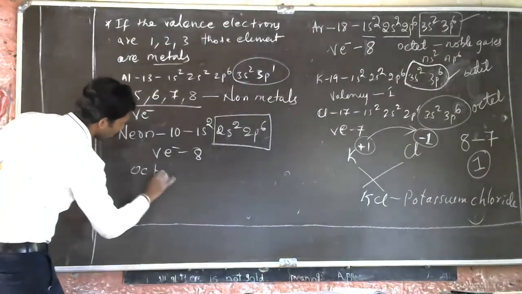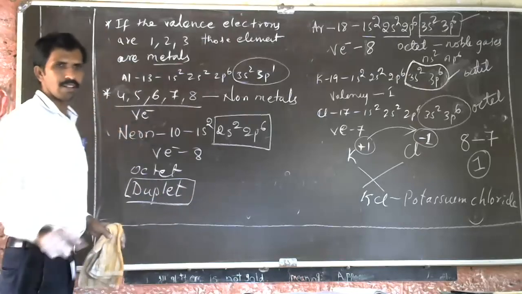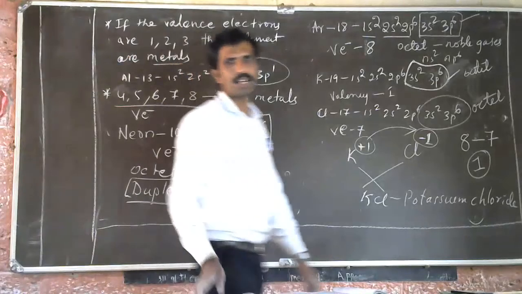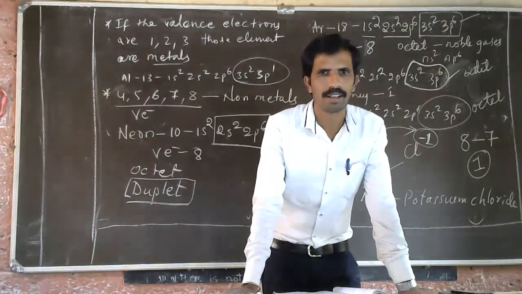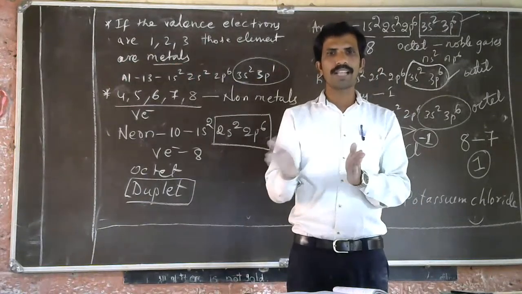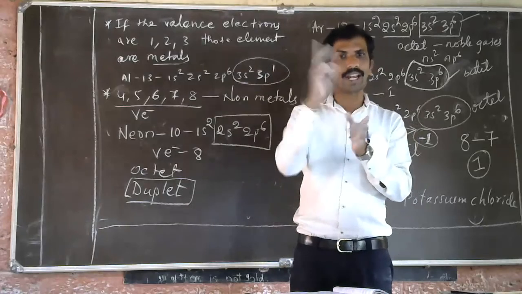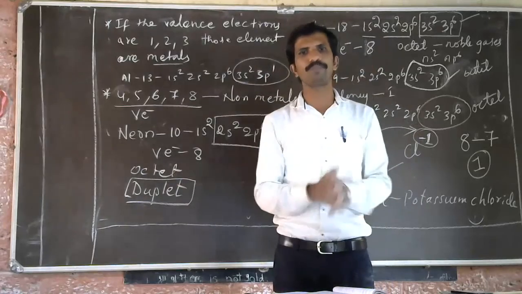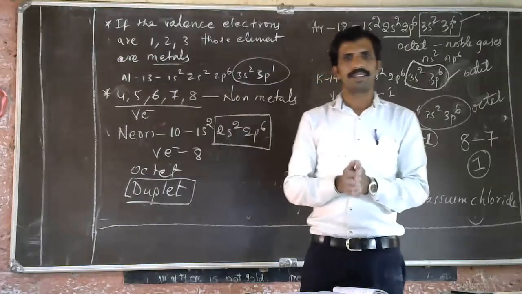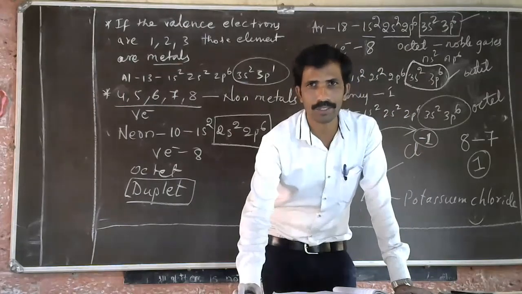So the octet rule you already know. One more rule is the duplet rule, where some elements become stable by the duplet rule. Look at hydrogen: to bond with another element, hydrogen loses or gains an electron to become a duplet. Hydrogen takes 1 electron and has 2 electrons. Then it has followed the duplet rule; the octet rule doesn't apply to hydrogen. The elements that come after helium all try to reach an octet. Is it clear, Abhiram? Yes, sir.